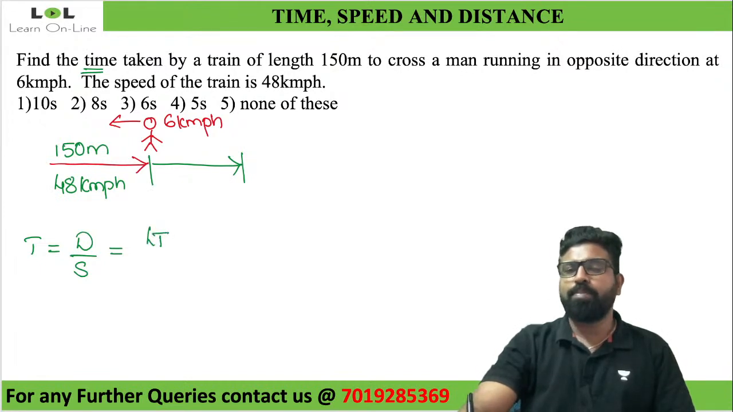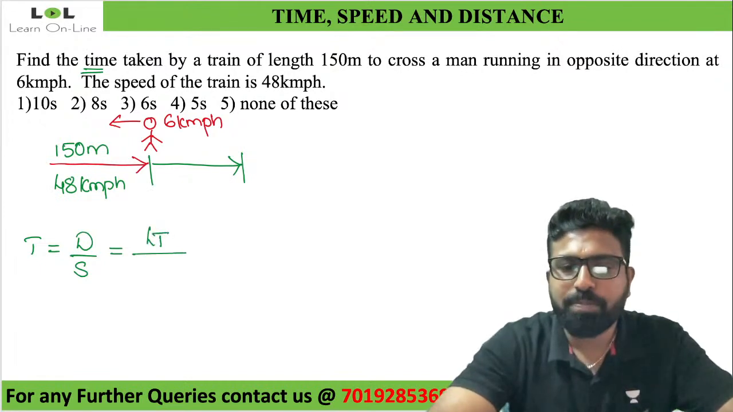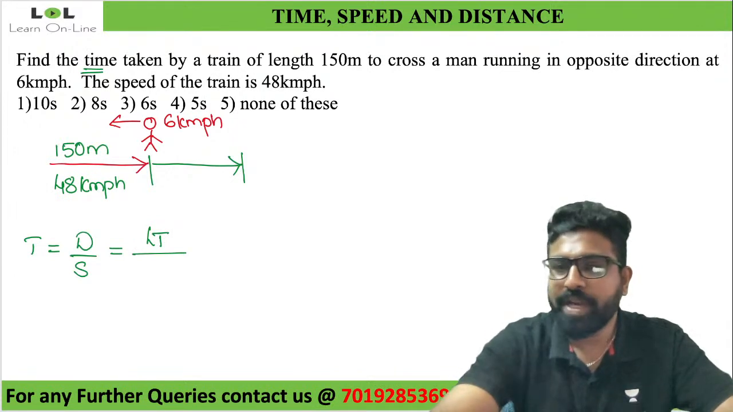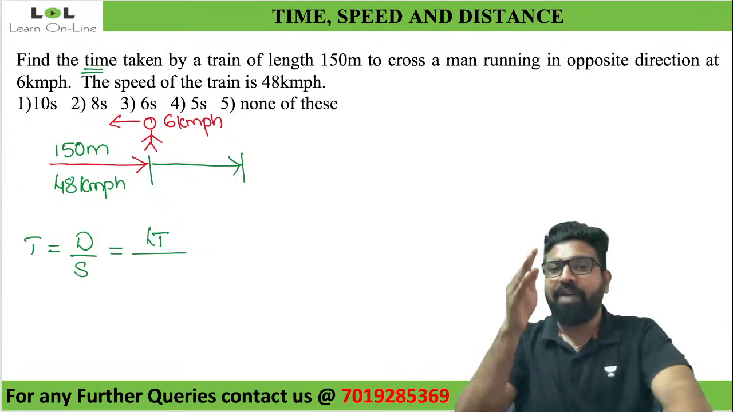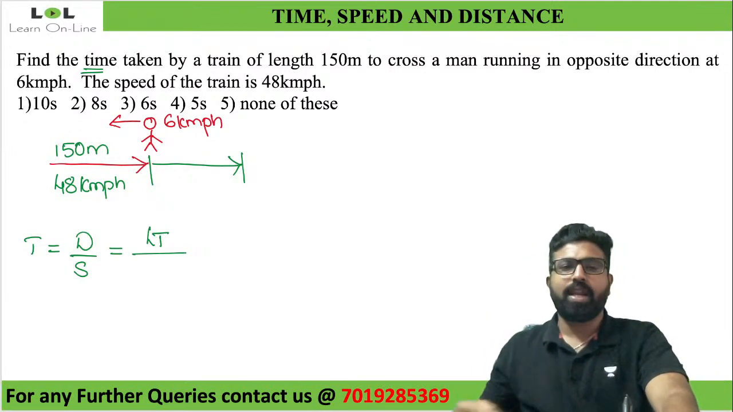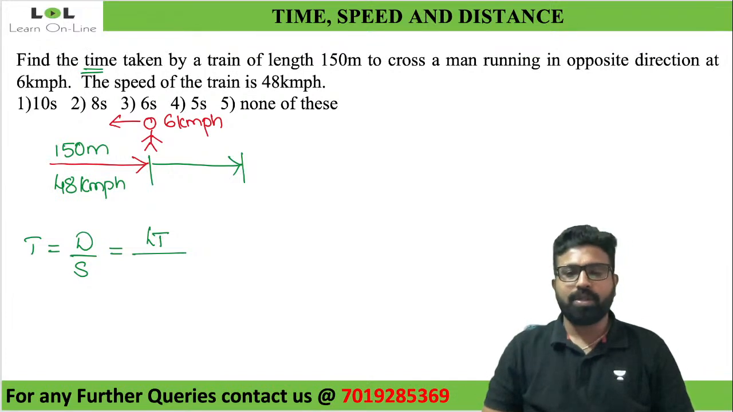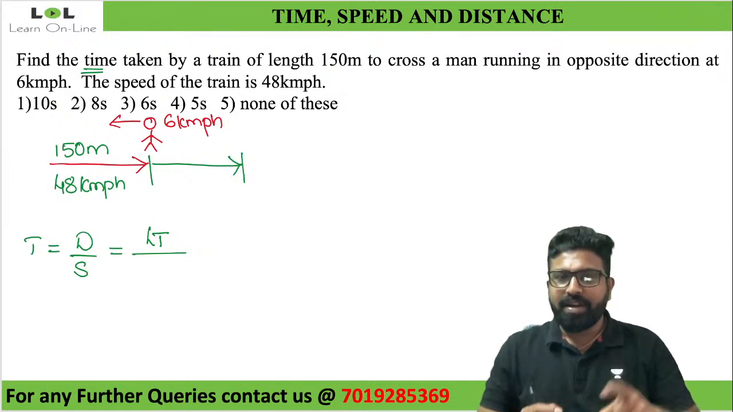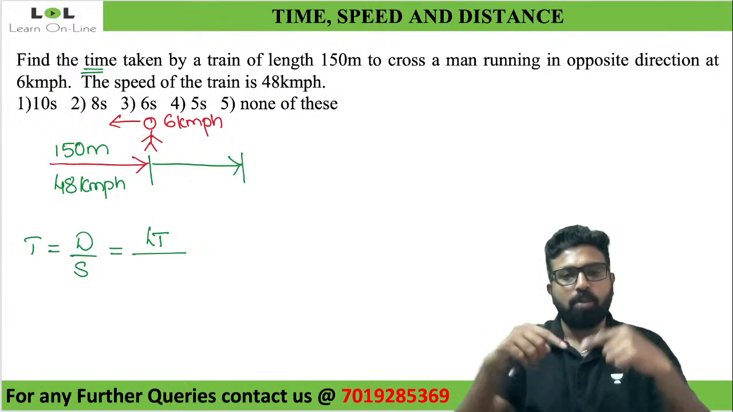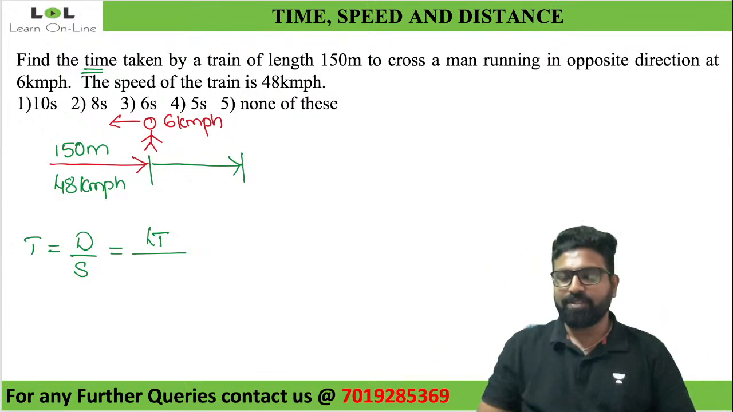Now tell me, what speed are we using now? Quickly, is it normal speed, average speed, or relative speed? Relative. Beautiful. Why? The train is also moving, the man is also moving. More than one object, more than one speed. It is relative speed. Always remember this.